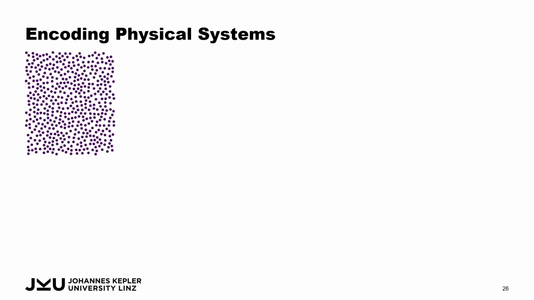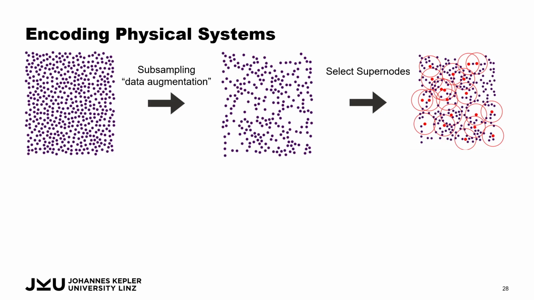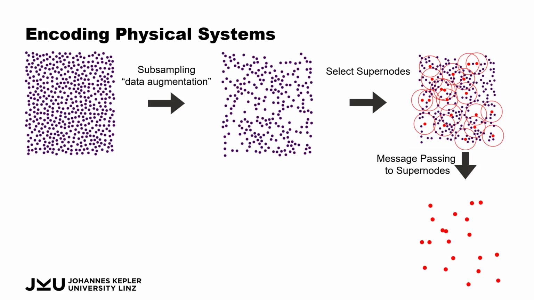So we take our input system, which might consist of some particles or some mesh cells. We then do some data augmentation in the form of subsampling, which can be thought of like masking, which is also very prominent in the vision community. We then select some supernodes, where we say that these supernodes should be representative of their local region. We then pool everything around this in a radius. So we create a radius graph around this, and we pool all the input points from this radius to the supernode via some message passing. This is just a simple one-layer message passing layer that aggregates this local information onto these supernodes.